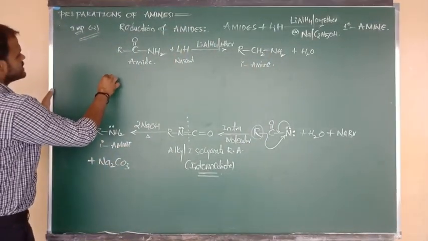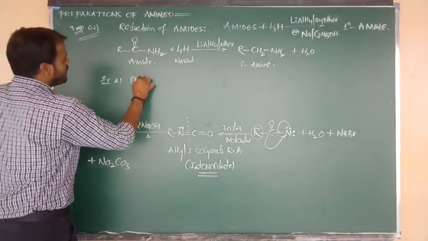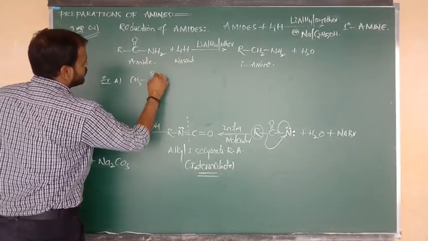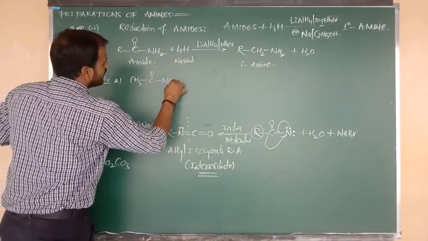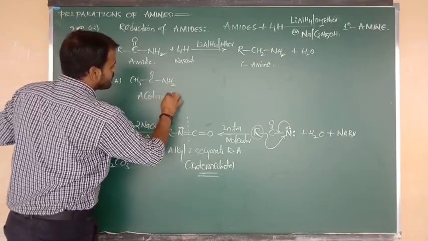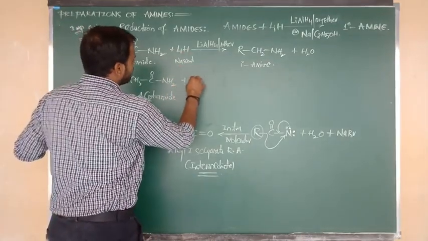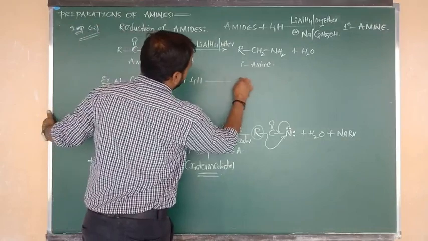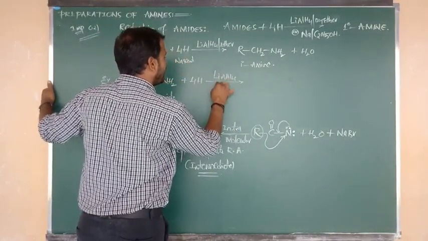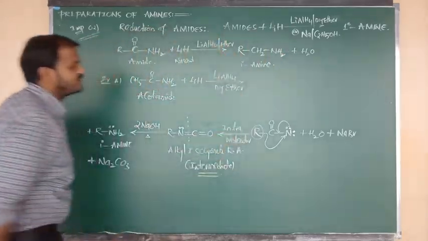Let me consider an example. In the place of R, I am going to write CH3. CH3 bonded to C double bond O, bonded to NH2. The name of this compound is acetamide. Acetamide upon reduction, four hydrogens we require. Reduction takes place in the presence of lithium aluminum hydride and dry ether, and also you can consider sodium in the presence of ethanol.